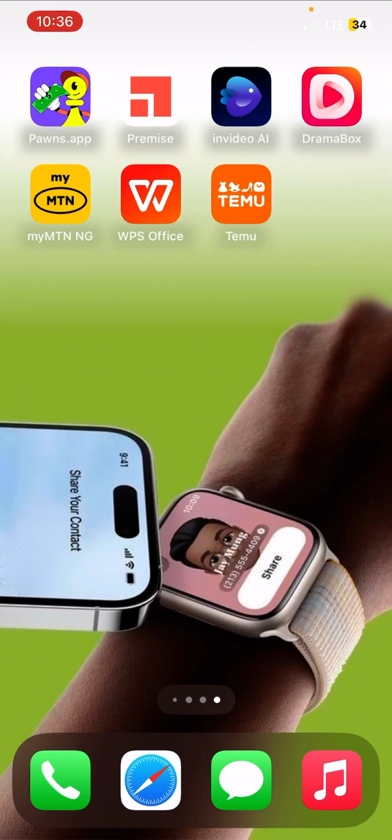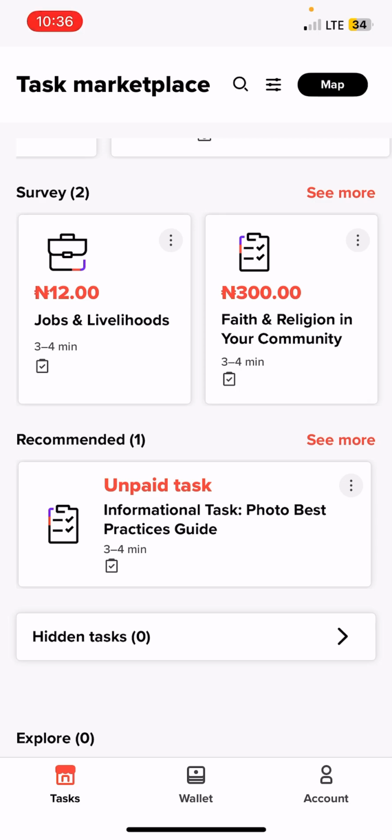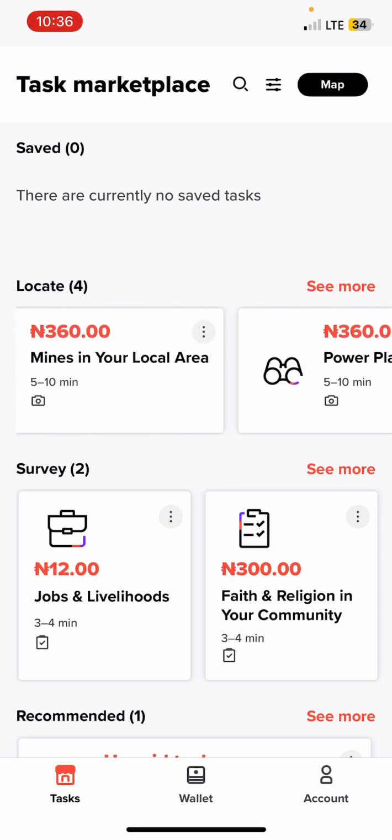All right, so the name of the app is called Premise. I've recently done a video, so if you have not watched the video, you can go and watch the video before this video. So this is the app. You can download it on your Apple Play Store, and also you can download it on your Google Play Store. So what does this app do? As you can see, task marketplace.